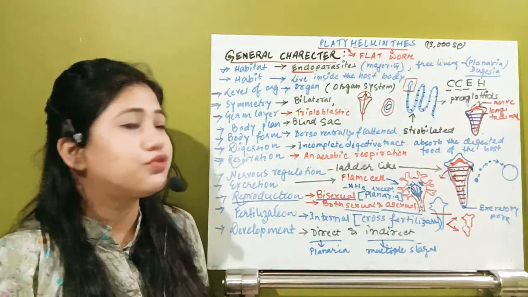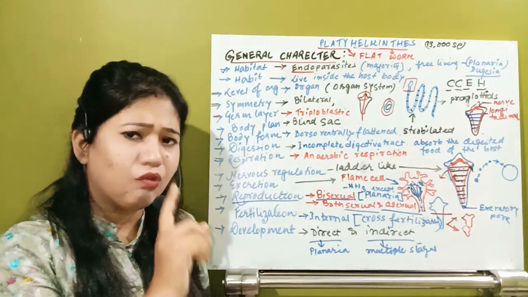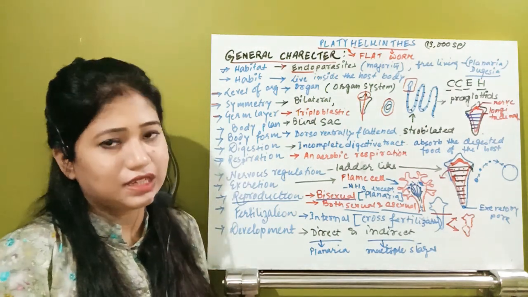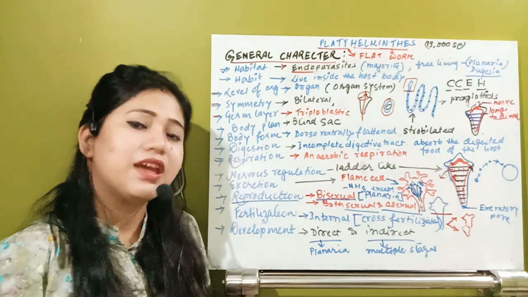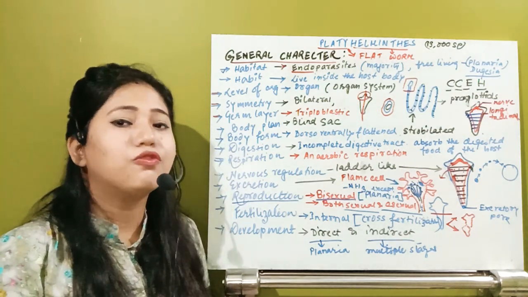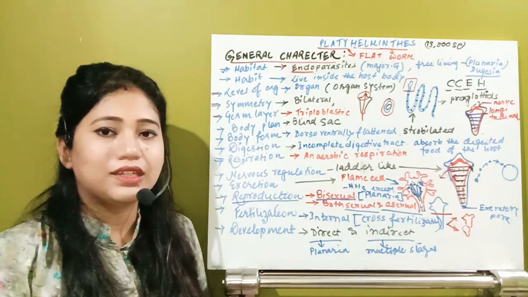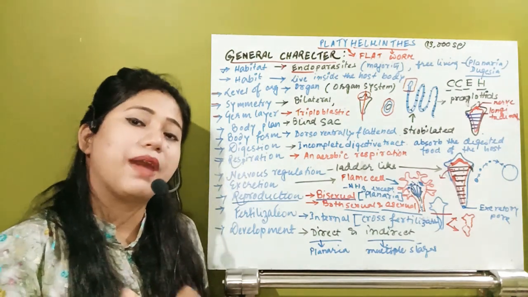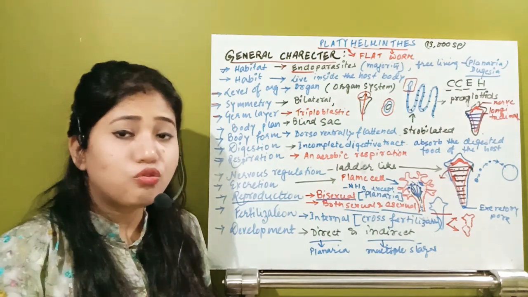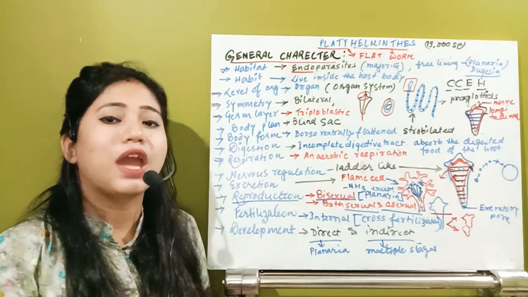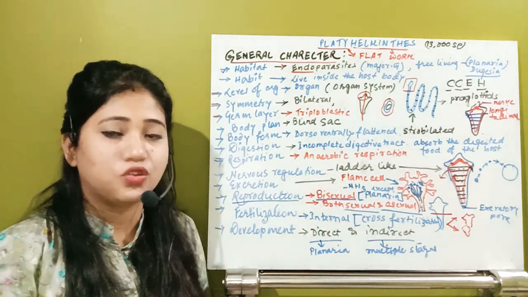One very unique characteristic you have to know is their parasitic characteristics. What is a parasite? A parasite is one who lives in the host body and takes food from it, as well as shelter. To actually be a parasite, they have to adapt a lot of physiologies.